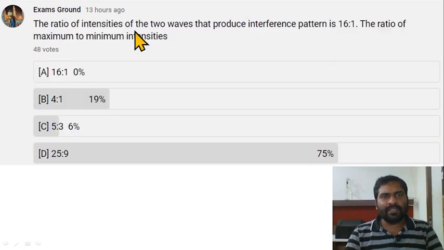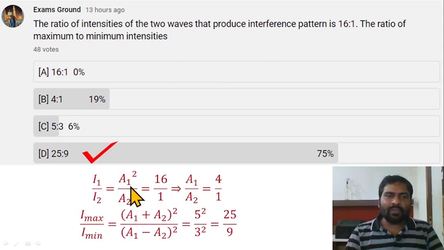The ratio of intensities of two waves that produce an interference pattern is 16:1. Find the ratio of maximum to minimum intensities. So intensity is proportional to amplitude square. So I1 divided by I2 is given 16:1. So I1 divided by I2 equal to their amplitude square. So the amplitude ratio is 4:1. For I maximum, add their amplitudes and square it.